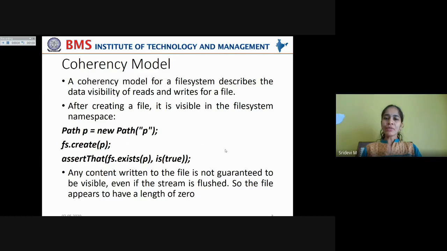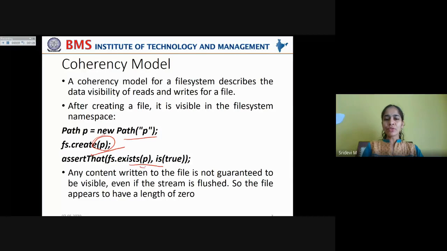Now, after creating a file, it is visible in the file system's namespace, right? For that, we have a small template here. Let's take the path, create an object for the new file path, and create the file with that path so that it exists in the file system by using fs.create with this file path.